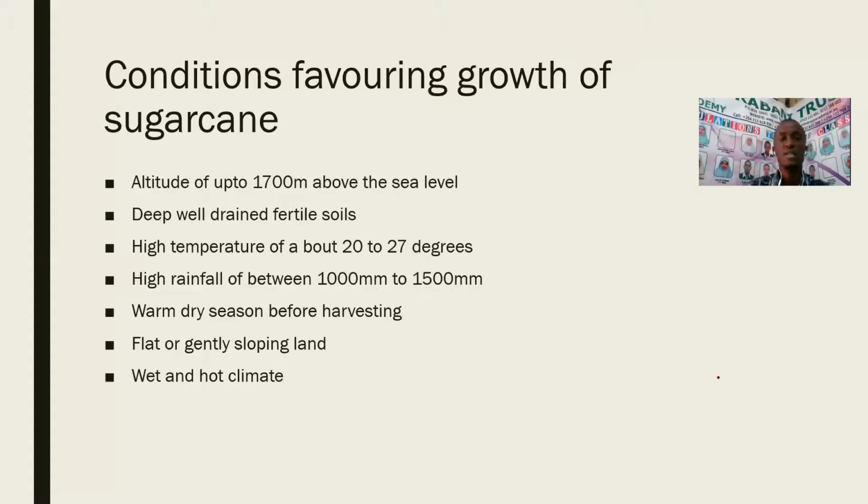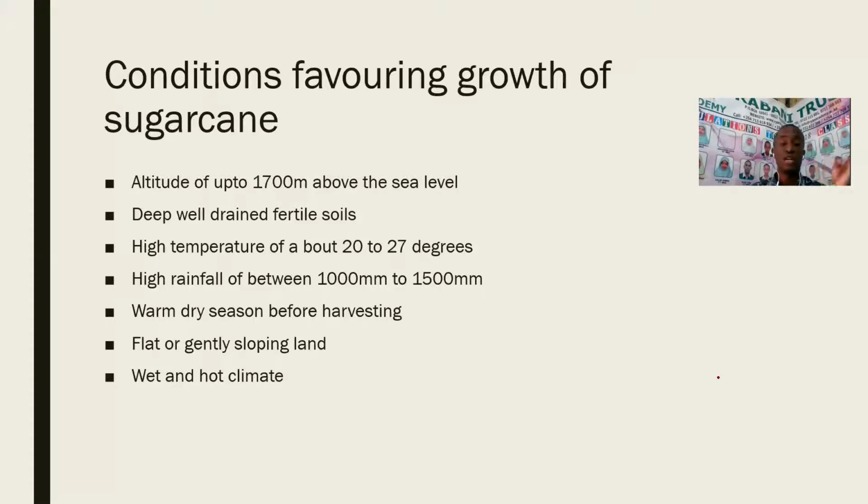What are some of the conditions which favor the growth of sugarcane? Number one, this is a crop which requires an altitude of up to 1,700 meters above the sea level. So this is not high altitude. Remember, coffee, we said it is 1,200 to 2,500 meters. So coffee requires a lot of altitude. That's why it requires cool and wet temperature.